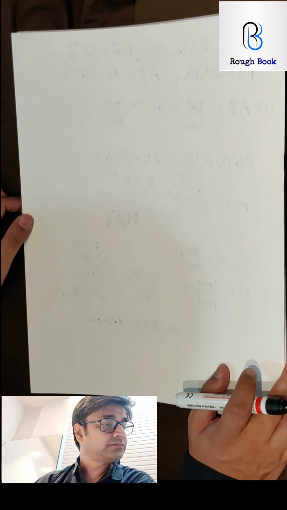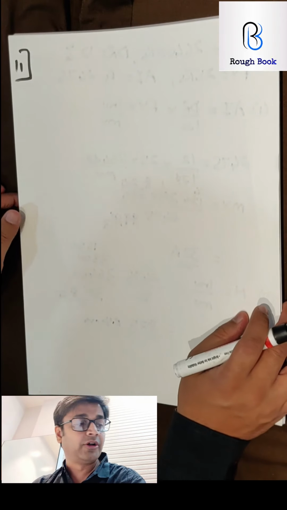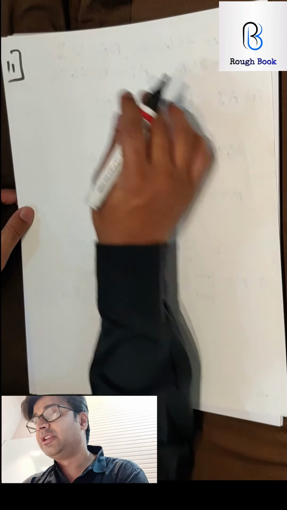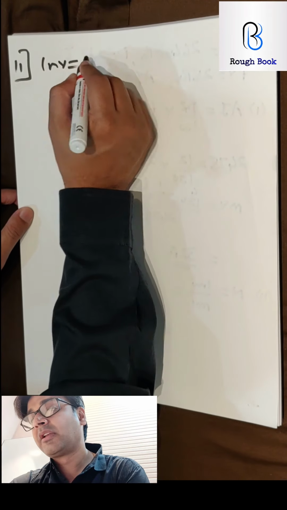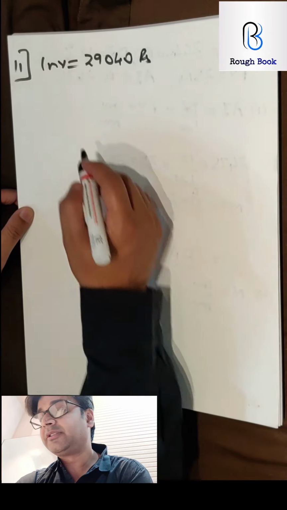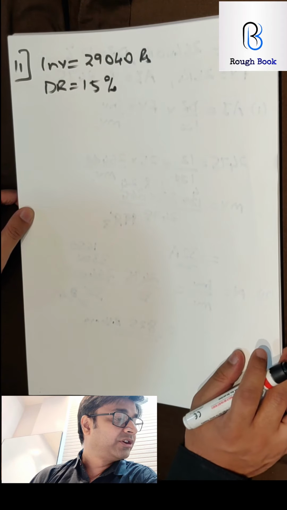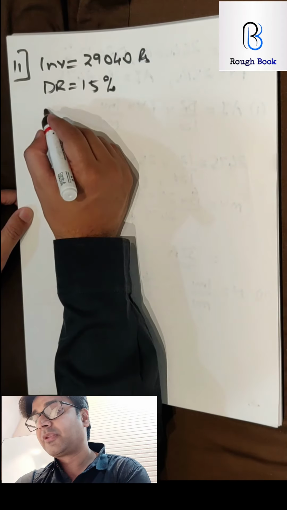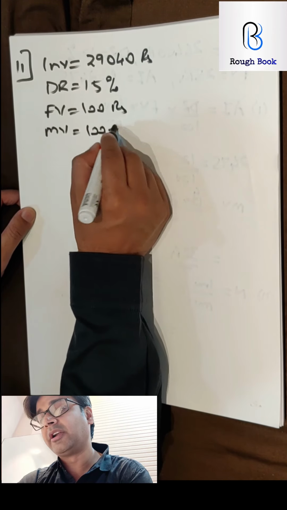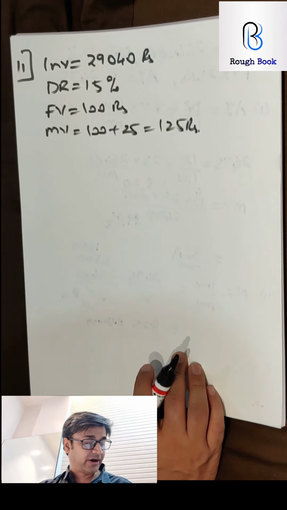Sum number 11. I want everyone to try sum number 11. Come on, begin. Mr. Tiwari invested 29,040. So the investment is 29,040 rupees in 15%, so dividend rate 15%, 100 rupees shares quoted at premium of 20. So face value 100 rupees. Market value 100 plus 25, 125 rupees. So that's the data that we've been provided with.